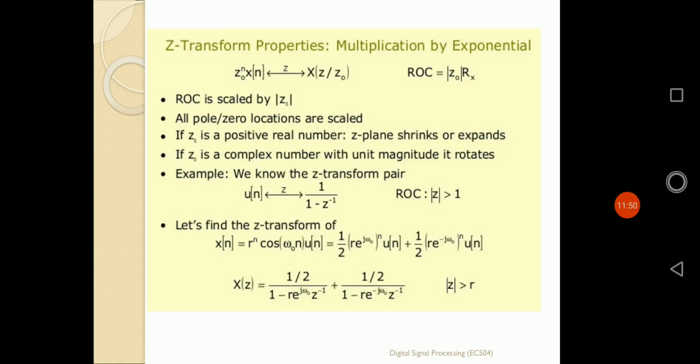In the previous case, whenever we take u of n, its ROC is mod z greater than 1. And whenever we take the z transformation of a to the power of n into u of n, its ROC will be mod z greater than 1 into a, basically mod z greater than mod a. In that way it is defined by the scaling property of the z transformation.